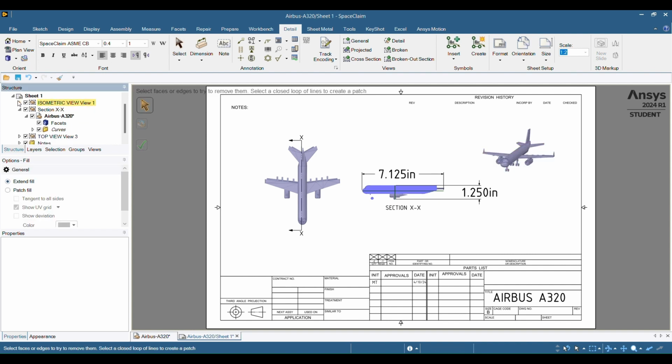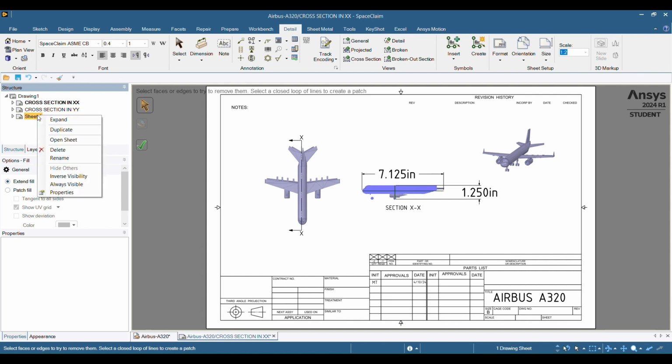So come to the structure. So this is this sheet of paper. So let's right click, rename it. This is cross section in the XX. All right, so what we're gonna do now is Control C, Control V, and that'll create a second. Rename this cross section in the YY. All right, let's do it again. Control C, Control V. Be a cross section in the ZZ.